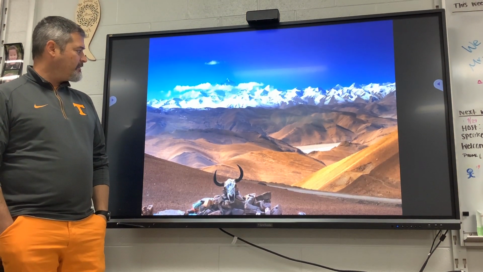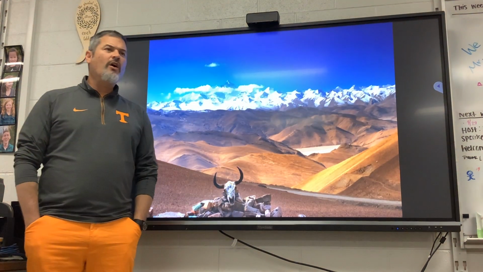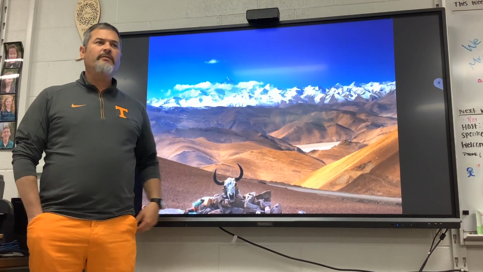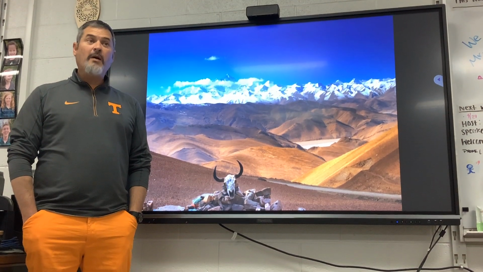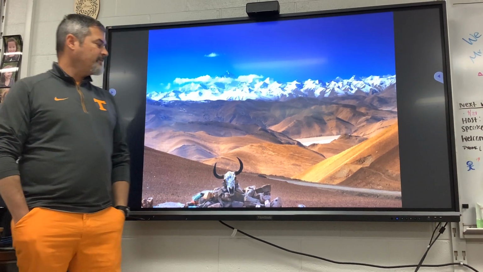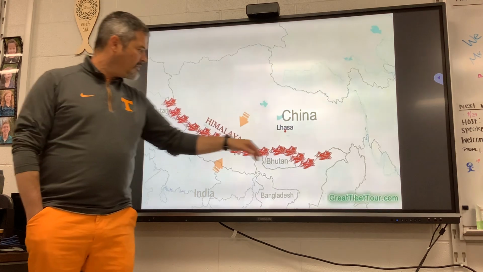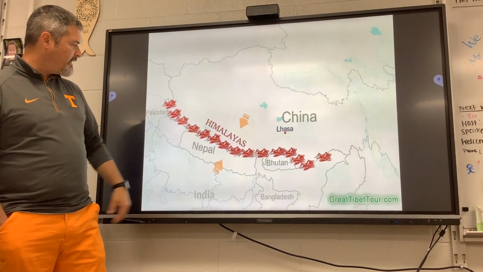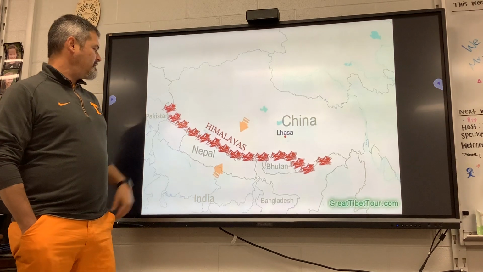There's the Himalayan mountains. Go back up. Why is it hard to breathe in this area? Because it's high up. The higher up you go, the less oxygen in the atmosphere. Good. There's the Himalayan mountains again, separating modern-day Nepal and India, Bangladesh and Bhutan, Pakistan.